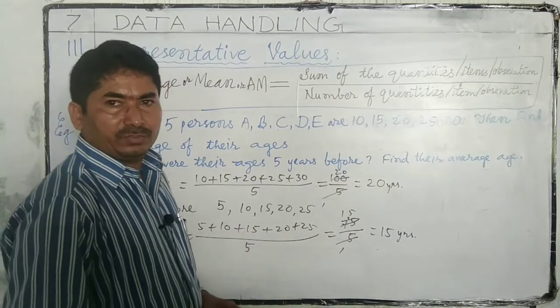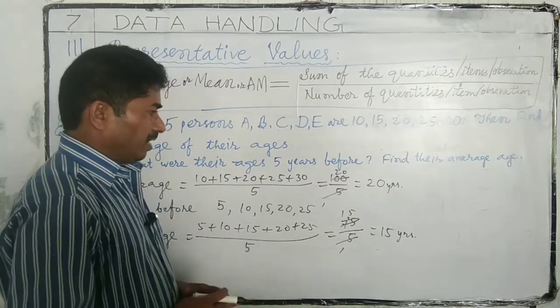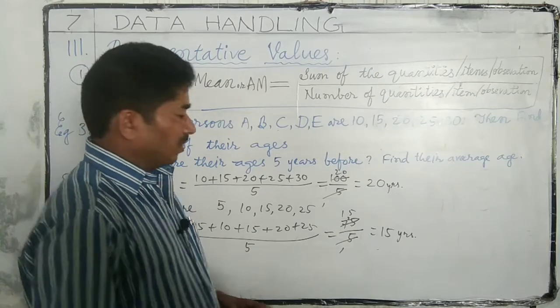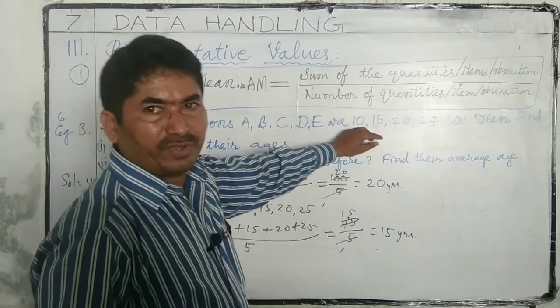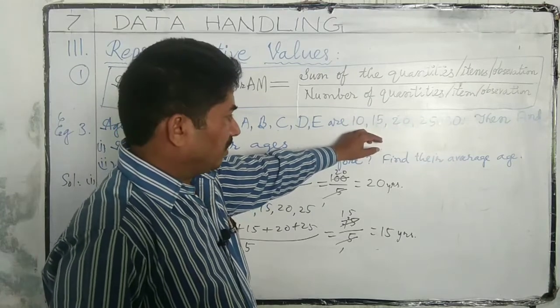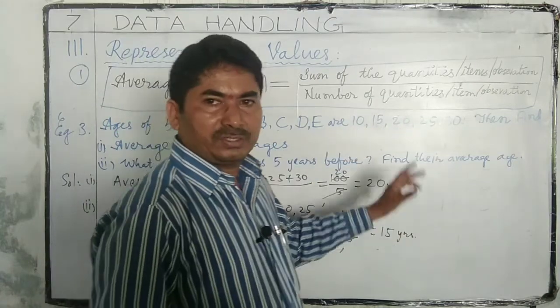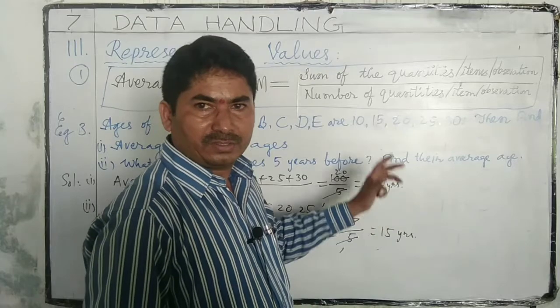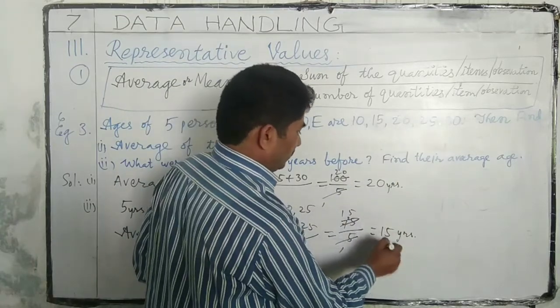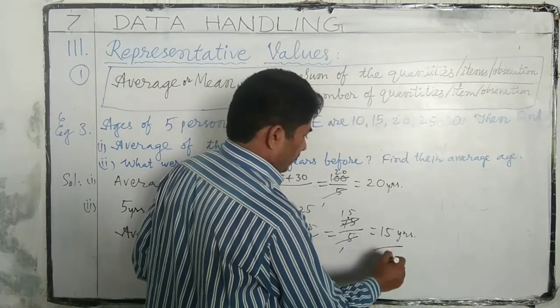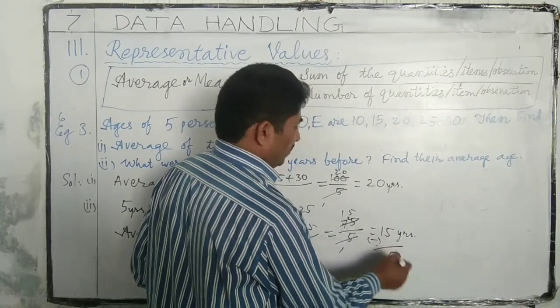Here we can understand, if we subtracted 5 from each observation, the average also decreased by the same quantity. 20 minus 15 is 5. The difference is 5 only.